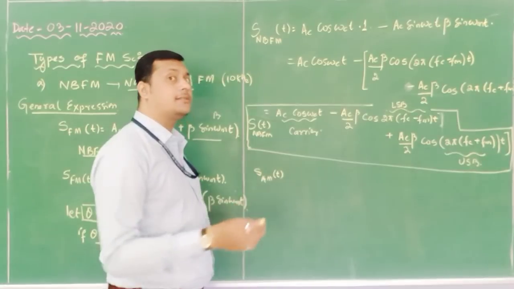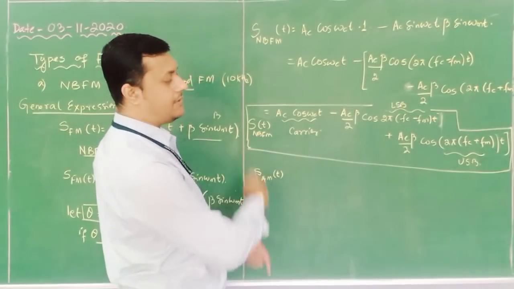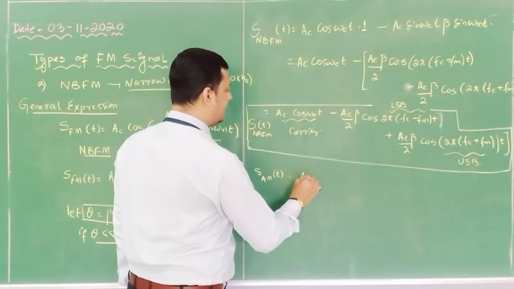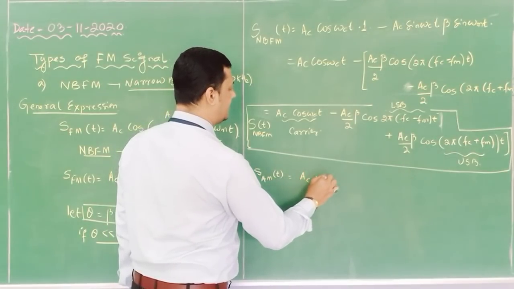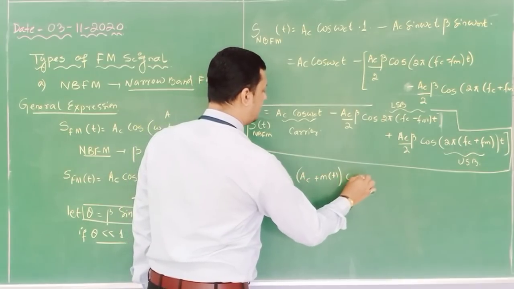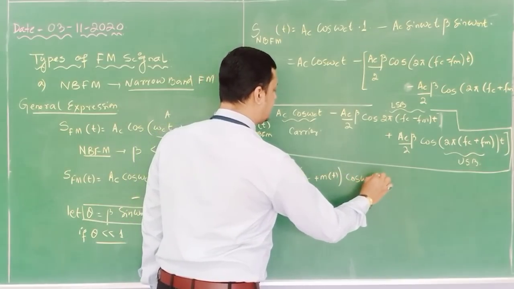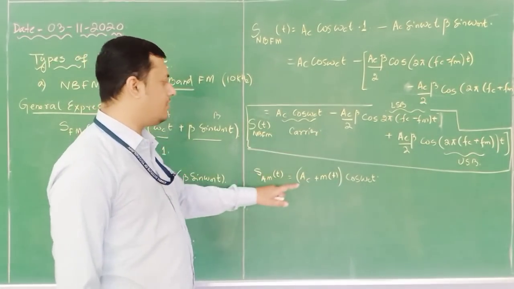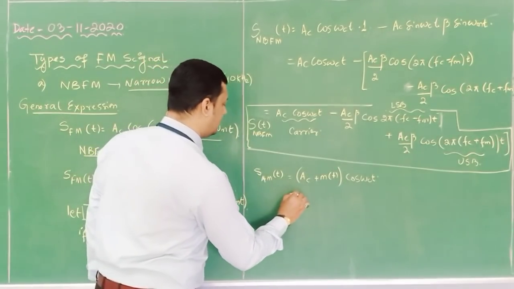If anybody asks how we can compare this with AM, the AM signal states that it is Ac plus m(t) into cos omega ct. Here we have discussed single tone, so here also we can discuss single tone.